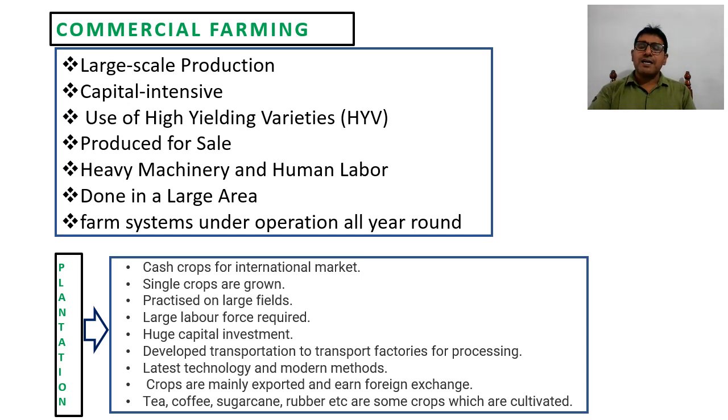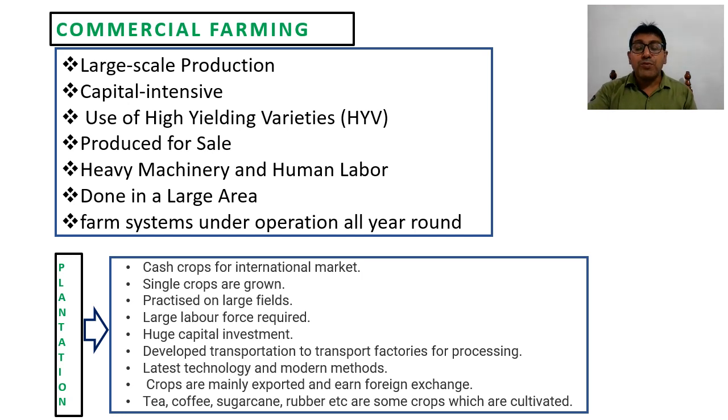In these small islands of the West Indies, you will find a large number of native Indians living there. Take the example of Fiji: approximately half of the population are of Indian origin. So with the establishment of the colonial government, they required labor, and a large number of Indian laborers migrated to these areas and settled there.